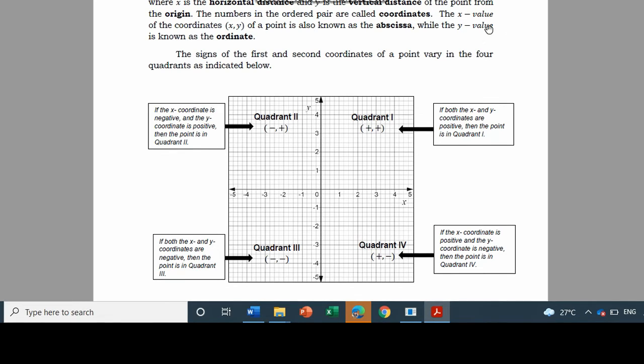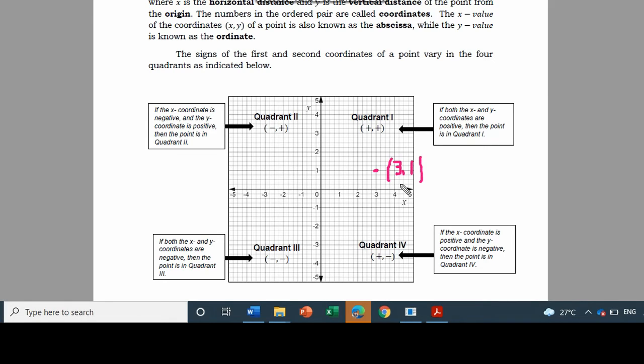The x value of the coordinates (x, y) of a point is known as the abscissa, while the y value is known as the ordinate. So the signs of the first and second coordinates of a point vary in the 4 quadrants as indicated below. So halimbawa nga ni, hadi ang aton nga point. So the point is (3, 1).